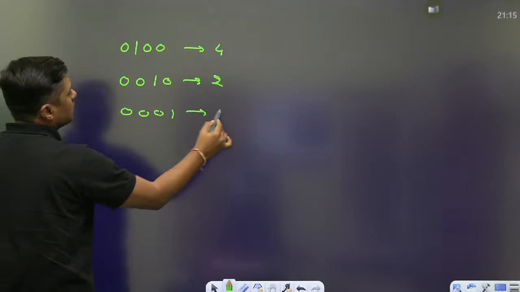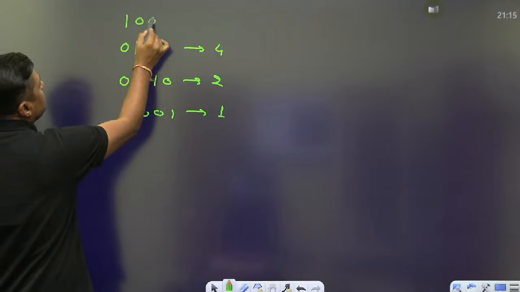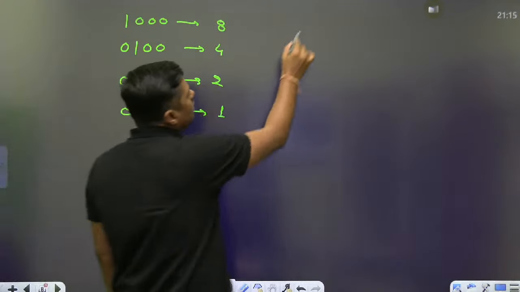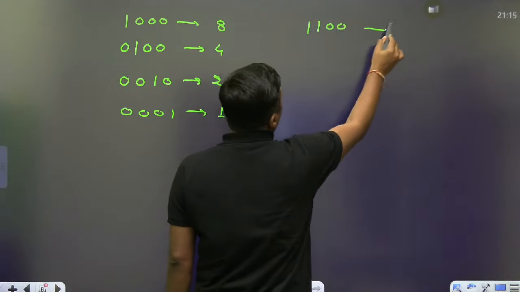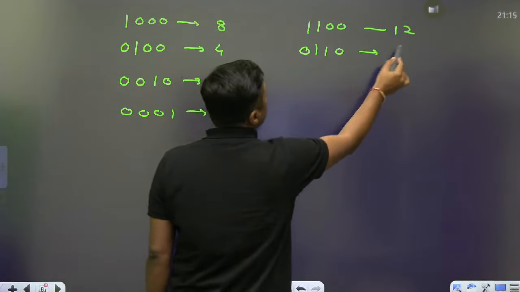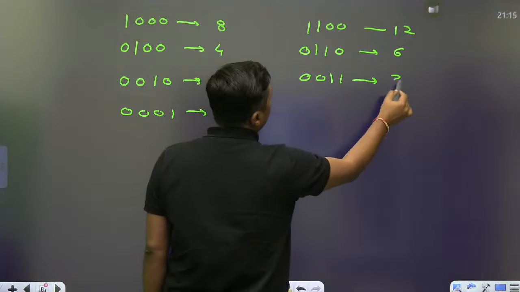It will become 1. What is this? Divided by 2, divided by 2. What is the 8? This is 8. Now similarly, what is 1100? 1100 is 12. Tell me, shifted right, what is this? 6. Shifted right, 2, 3, sorry.